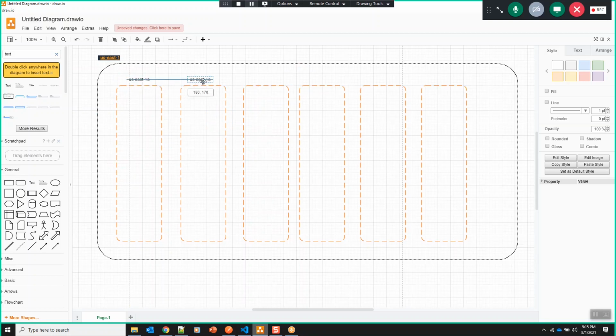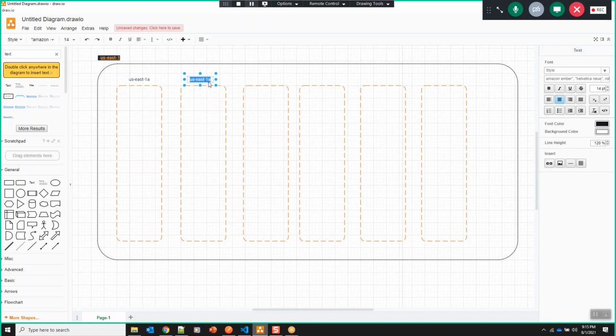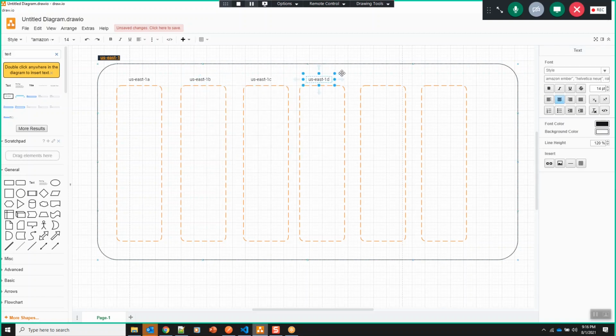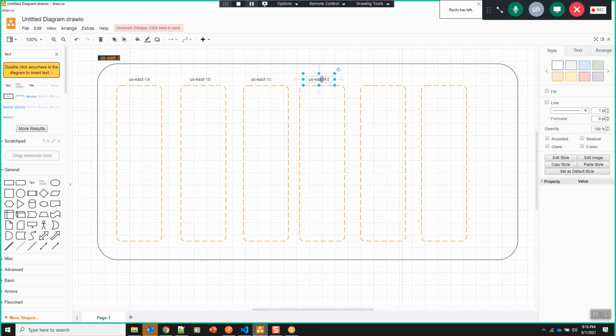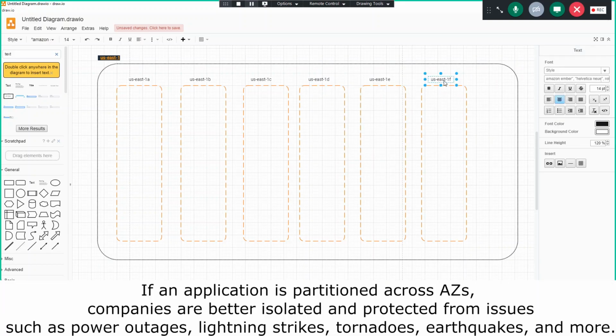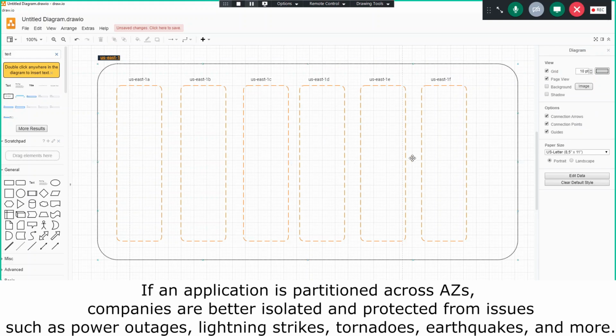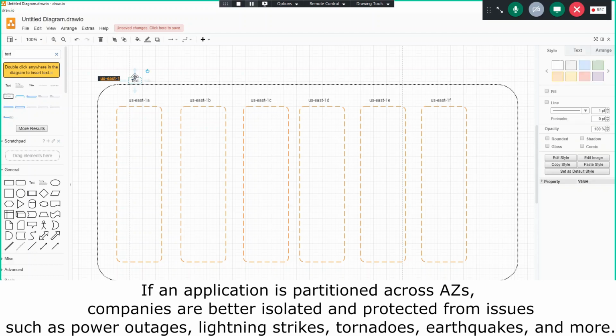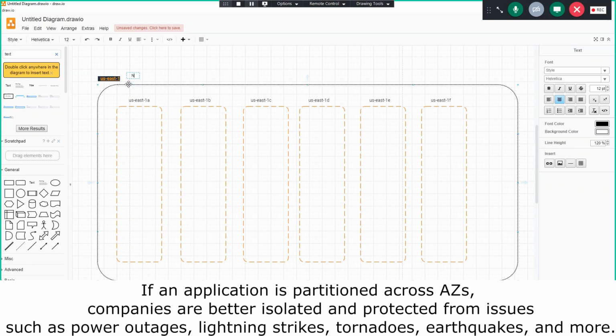Second one would be US East 1B. Third one would be US East 1C. Similarly, we have 1E and 1F. Okay, so these are our six availability zones in the US East 1 region. So what is US East 1 region? It is the North Virginia region.